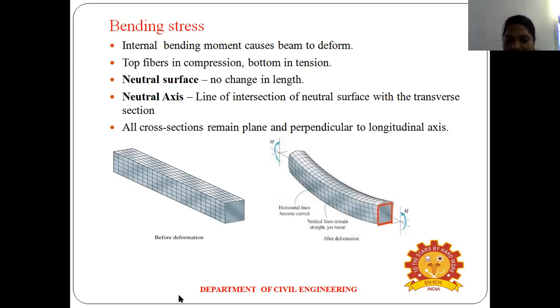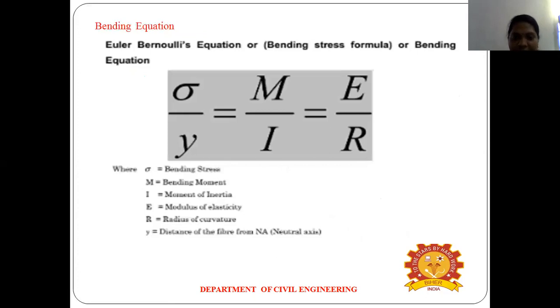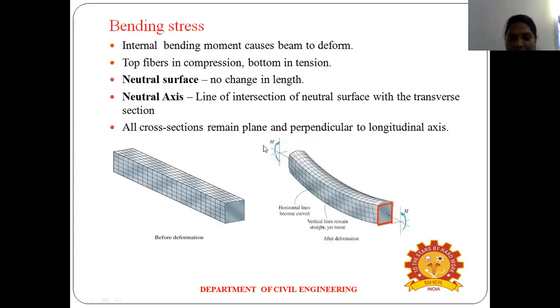You can see in the second diagram, the axial deformation. The horizontal line of the beam is curved, but the vertical lines remain straight. In the diagram, the vertical line stays constant and is not deformed, but the horizontal line of the beam is curved. So that is the last point: all the cross sections remain plane and perpendicular to the axis.